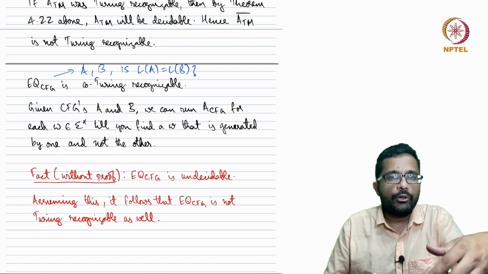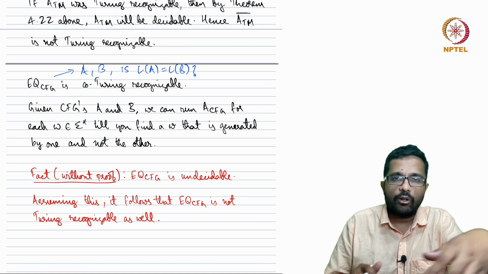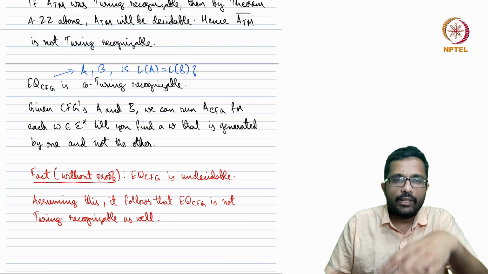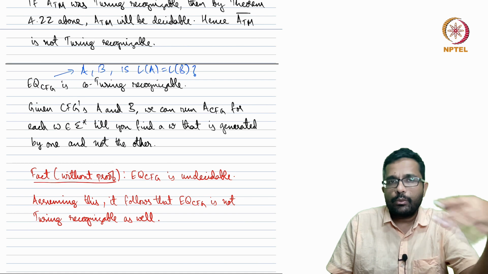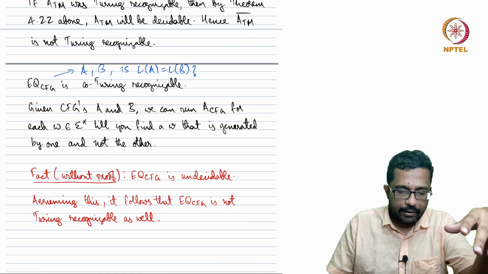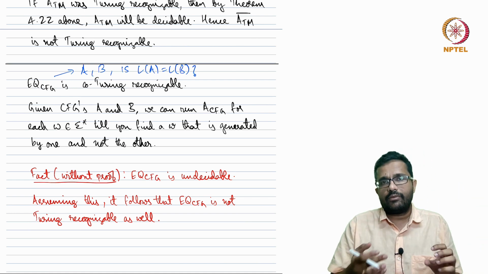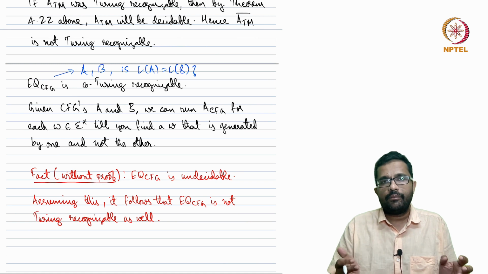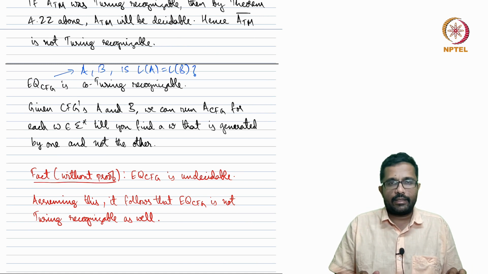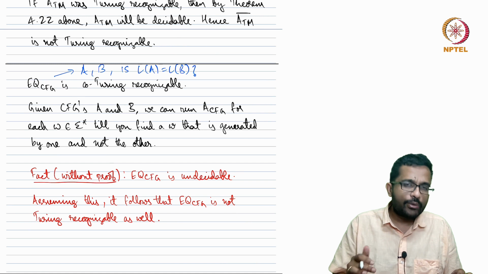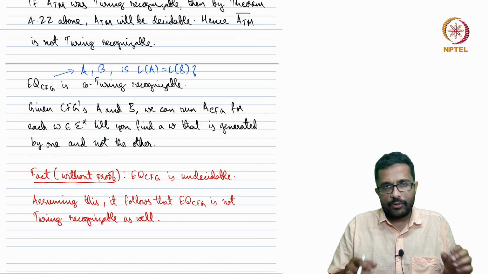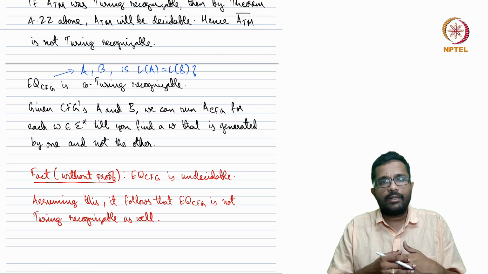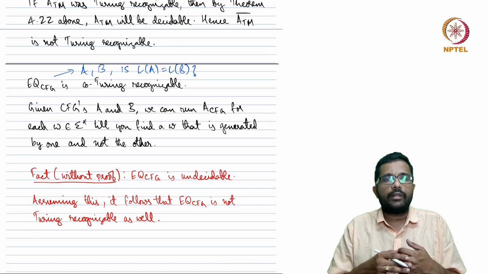At some point you will find a string that is accepted by one but not by the other. If they are not equivalent, you will find such a string. So that's why the complement of EQ_CFG, the no instance when A and B are not equivalent, is Turing recognizable. In other words, EQ_CFG is co-Turing recognizable.